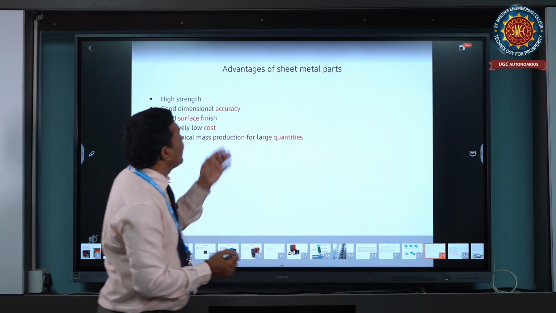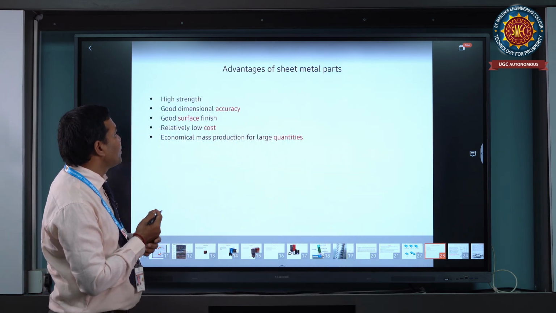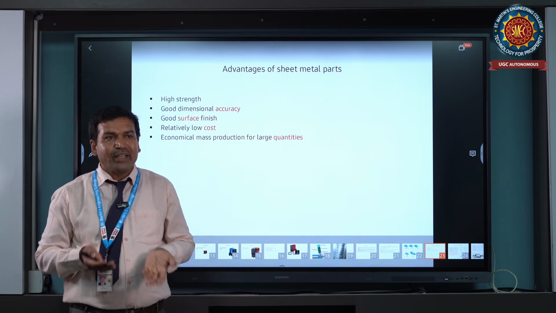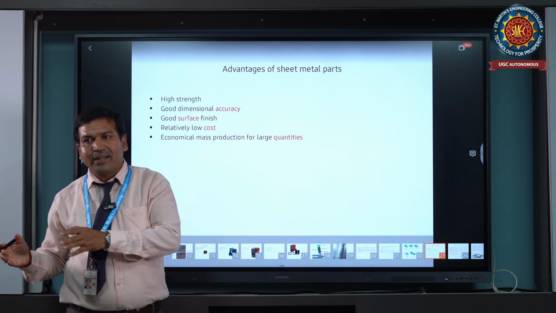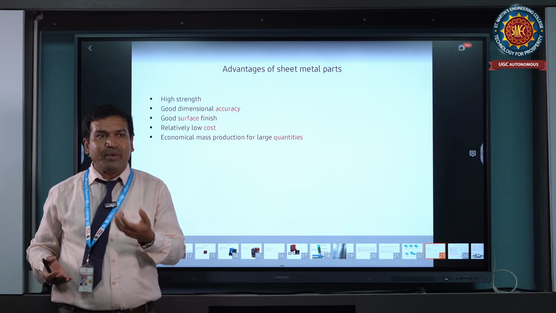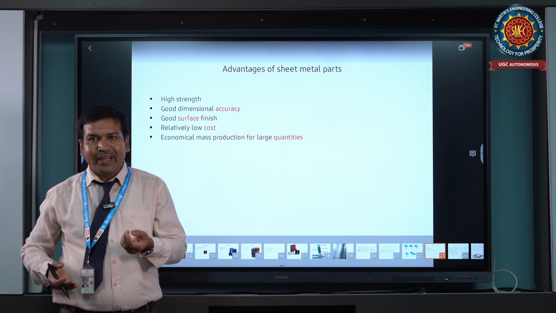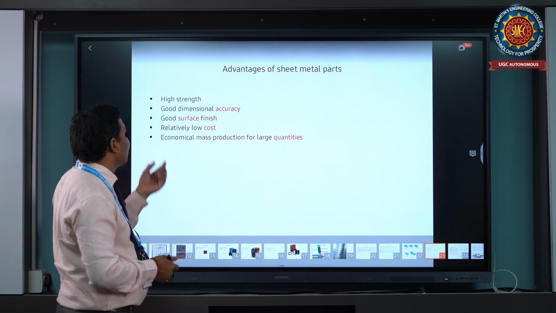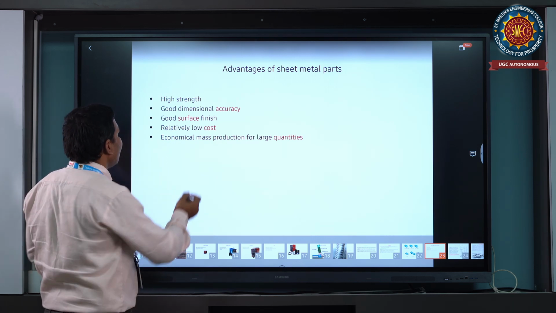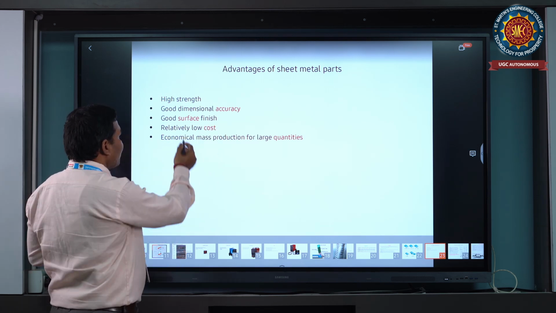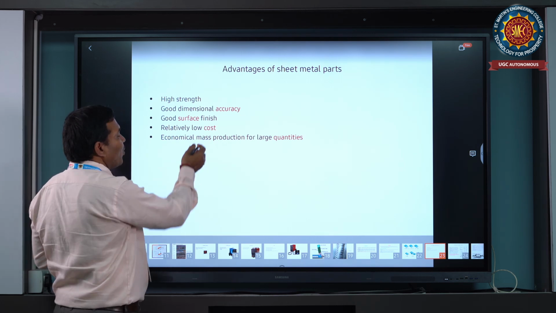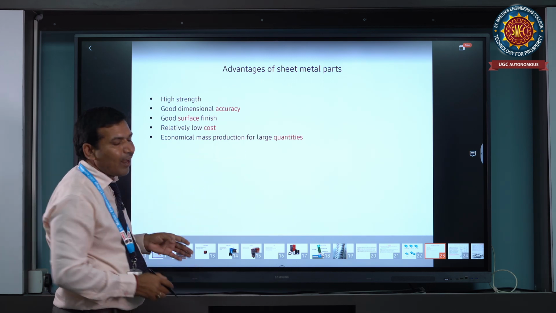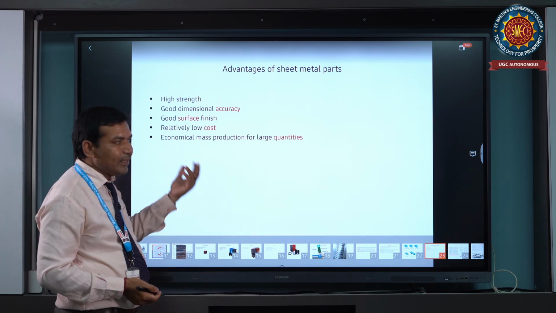Next, what are the advantages of sheet metal parts? First, high strength. You can use it in an automobile bus body, with an aluminum frame. If you use iron, it is heavy, fuel consumption will be more, ticket cost will be high, and mileage will decrease. So aluminum sheet is used. It is also eco-friendly, corrosion resistant, has good dimensional accuracy, good surface finishing, and relatively low cost compared to other materials. It is economical for mass production, and large quantities are easy to fabricate by this process.